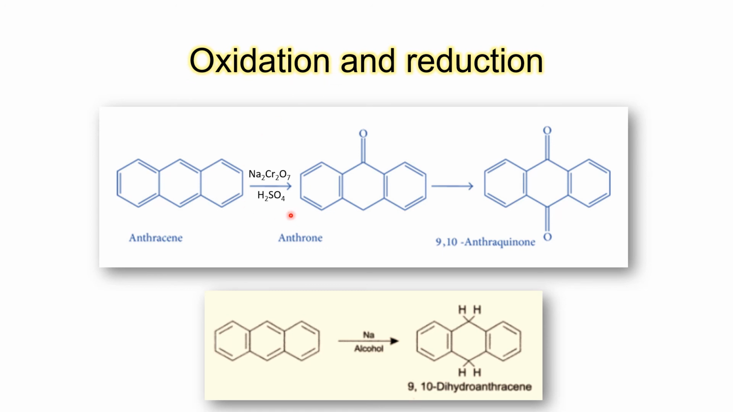Oxidation, say with potassium dichromate, initially we get anthrone, which has a ketonic group at the 9th position, and if we still continue then we will get 9,10-anthraquinone. Whereas in case of reduction also, the 9-10 positions are much more susceptible. Say in case of sodium in presence of alcohol like ethanol, we get 9,10-dihydroanthracene.